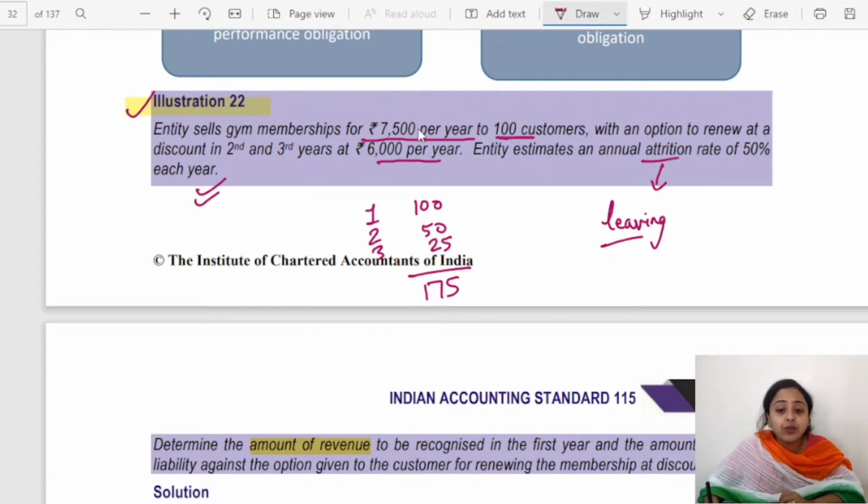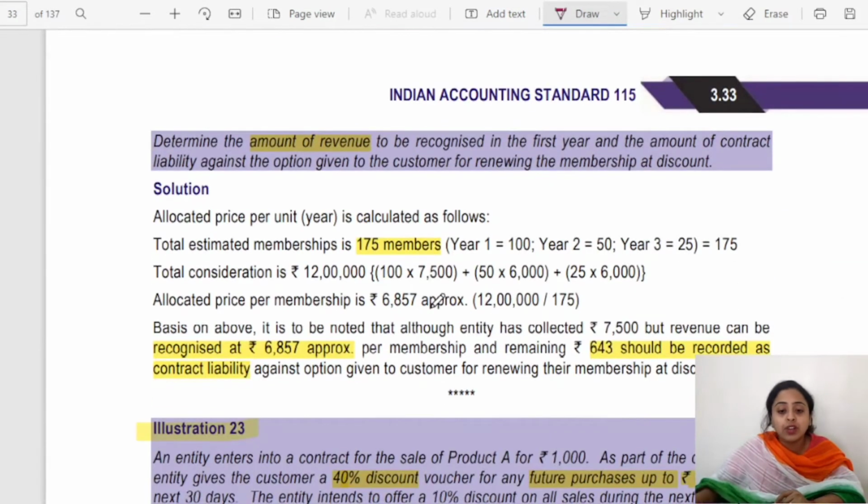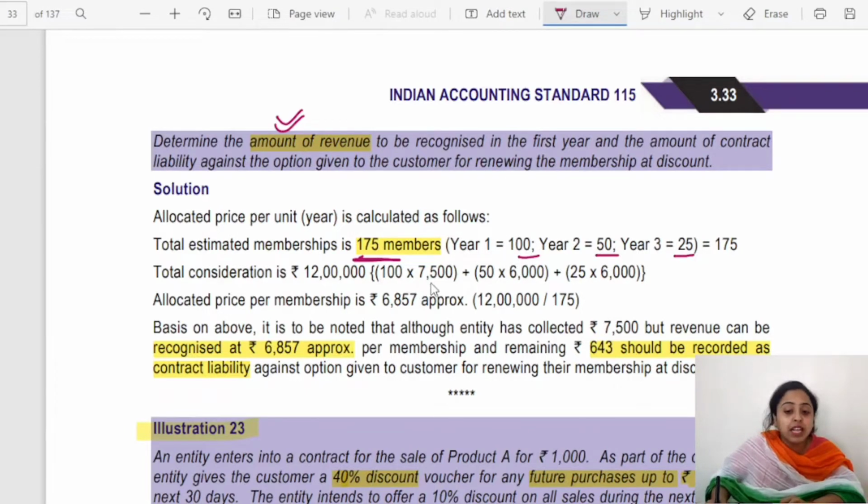Now you need to charge 7,500 for the first 100, then 6,000 for 50 in the second year, and 25 customers will be charged 6,000 only. This is how you will work out the amount of revenue that will be recorded. See, there are 175 members: year one 100, then 50 and 25. This is how 175 totals up.